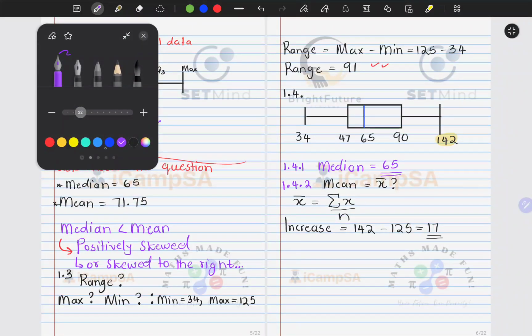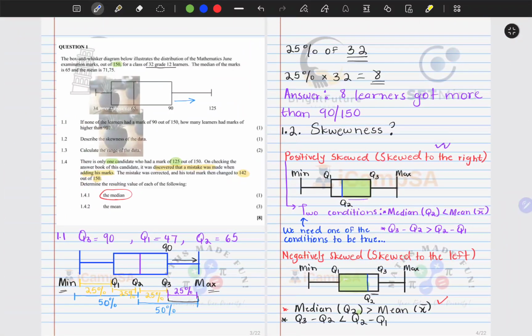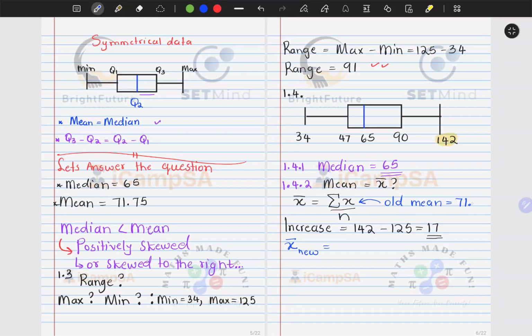Now I can go ahead and find the new mean. What we had here previously was the old mean, and that old mean we were given as 71.75. Since the sum has just increased by 17, I can do my mean, which is 71.75, plus the increase of 17, divided by n.